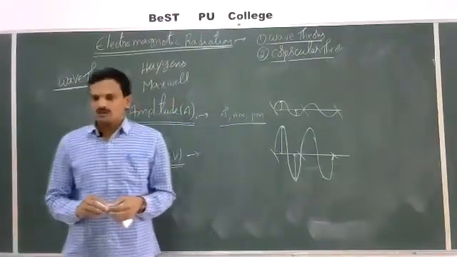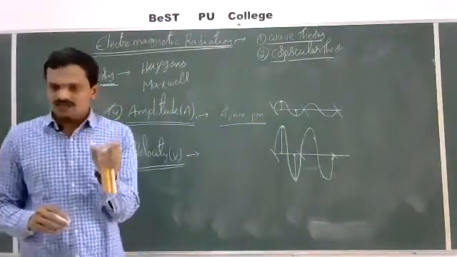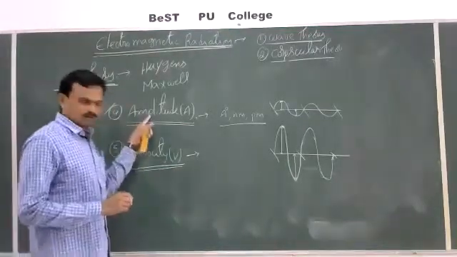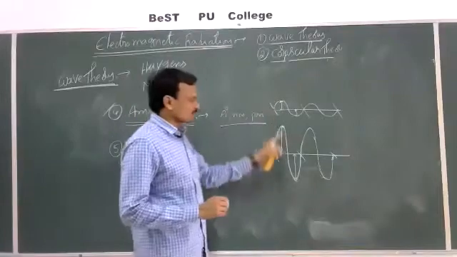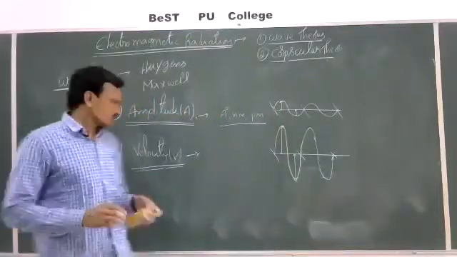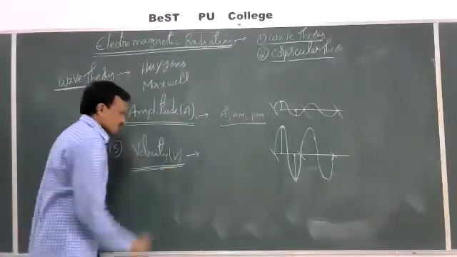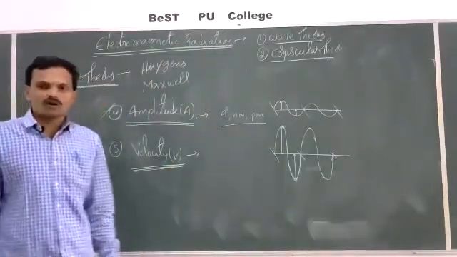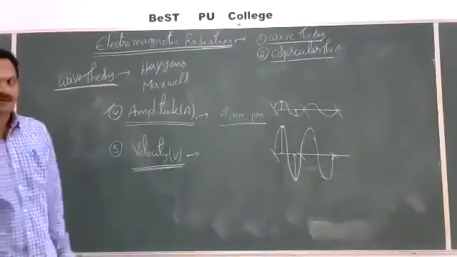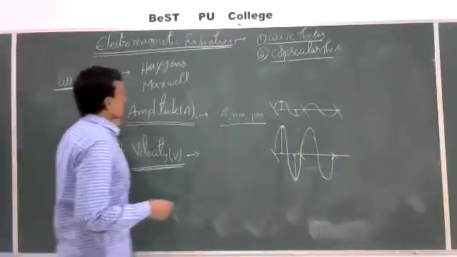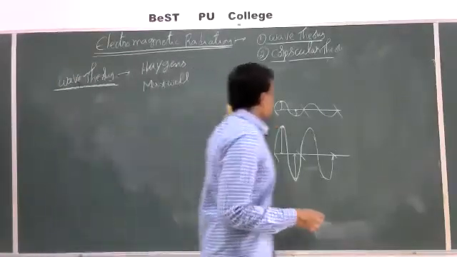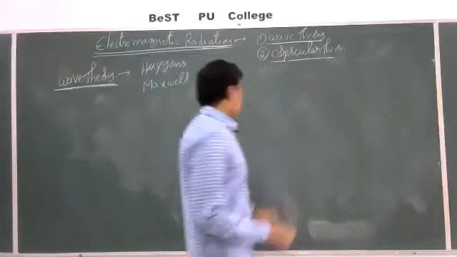The number of waves present per unit length is called wave number. Amplitude. The height of the crest or depth of the trough is known as amplitude. Velocity. The distance traveled by a wave in 1 unit time is known as velocity. So these are some characteristic properties of wave theory, that means the wave nature of electromagnetic radiation.